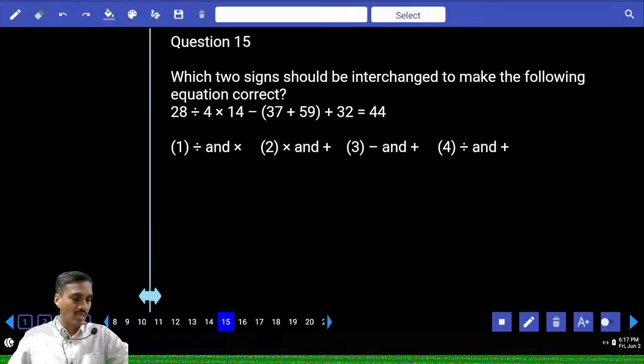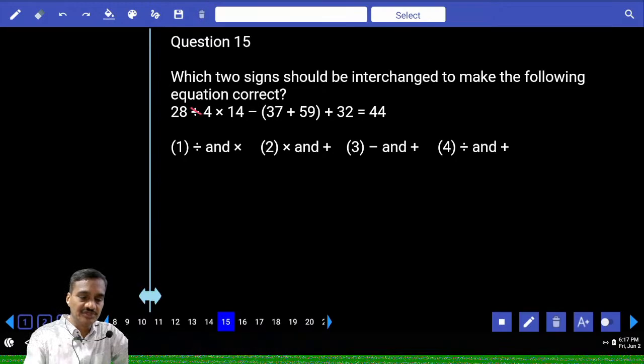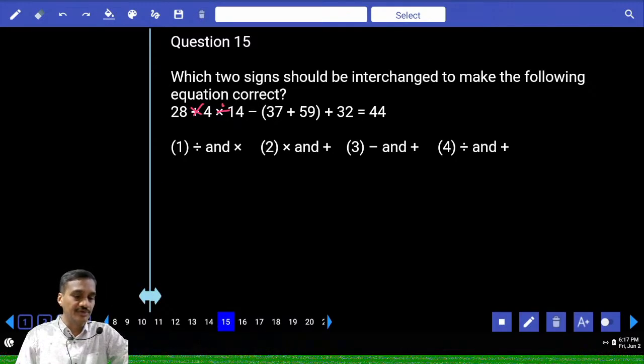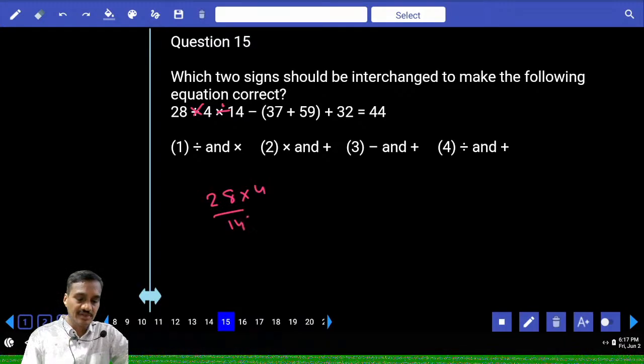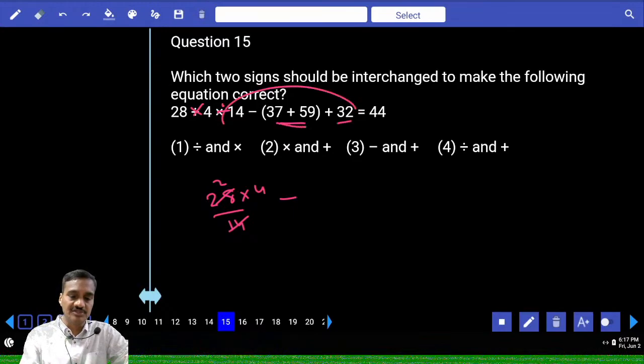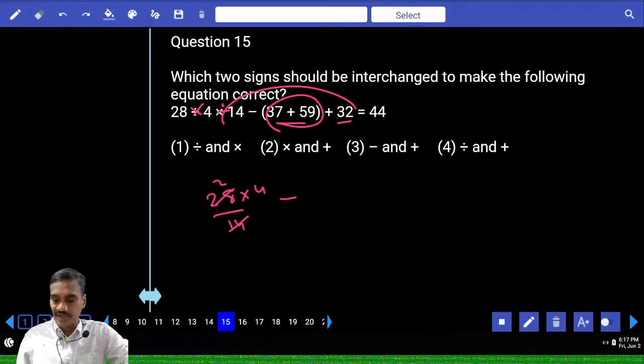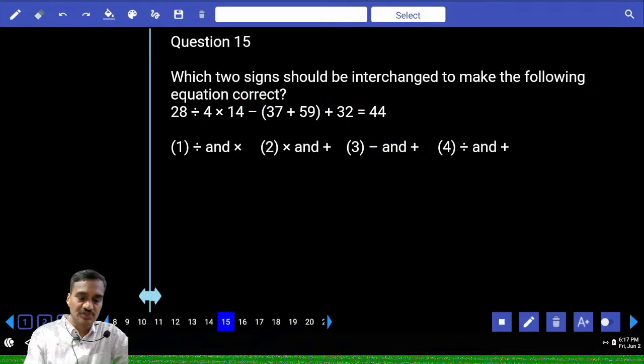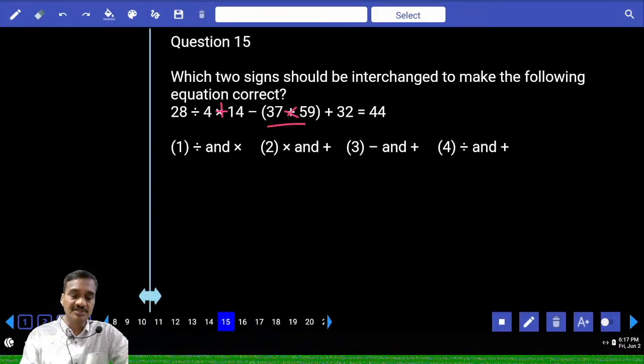Then 15th one. Now in this 15, which two must be interchanged? Now division and into. Now this is into and this is division. 28 into 4 divided by 14. Now 2 into 4, 8. And 8 minus 37 plus 59 and plus 32. That is 40 minus, this one will not give you 44. And so 1 is ruled out. Then into and plus. Now this is plus and this is into. Now in this case plus and into, if you interchange here, now 37 into 59, it is a huge number. And that too a negative.